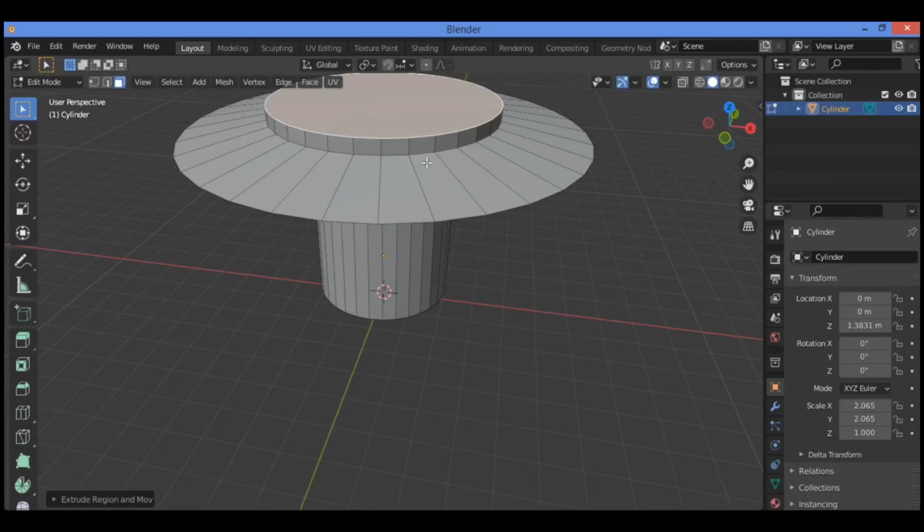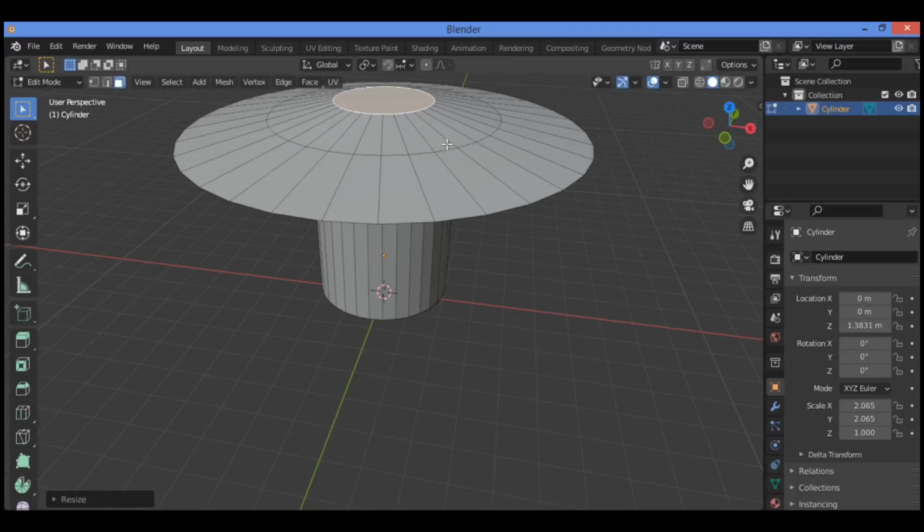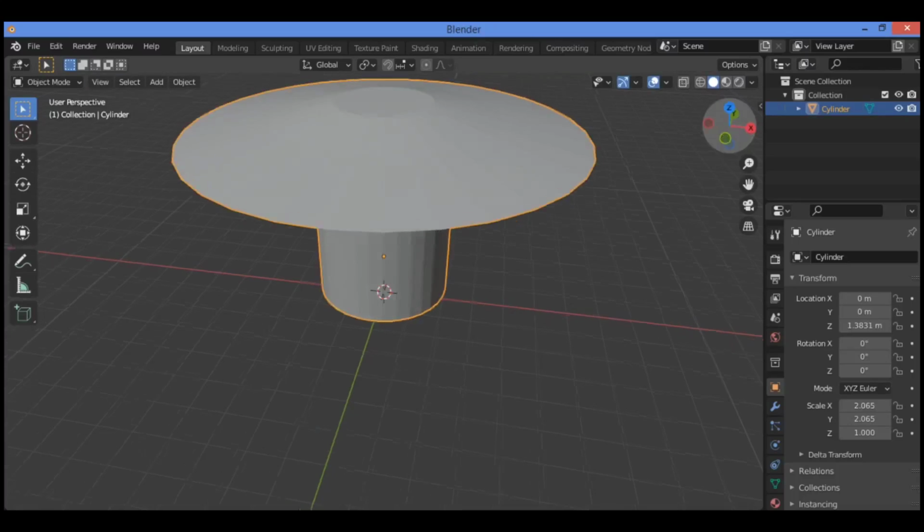Scale this top face by pressing S and moving your mouse until you have something similar to the following. We want to scale it like this. Click anywhere in the viewport to confirm. Press Tab to exit edit mode.